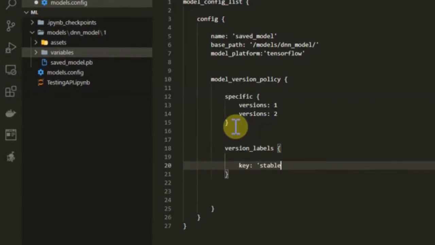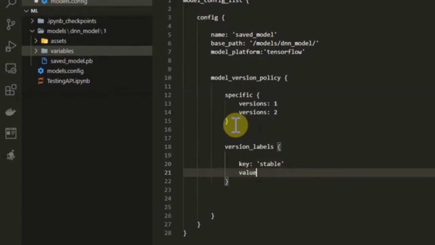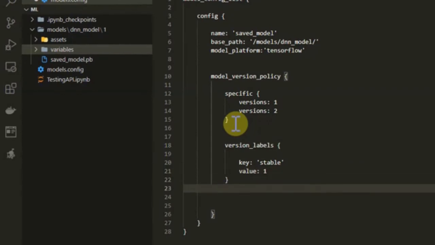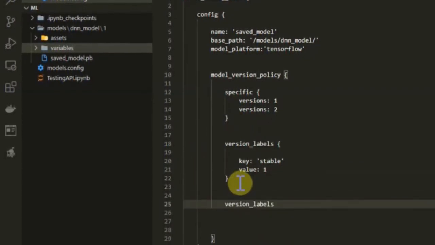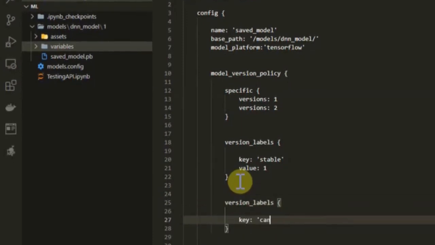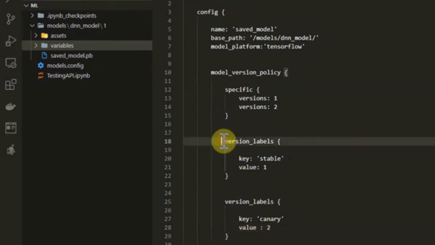Here I'm using a stable keyword with the value of 1 because this is the first model, and also I can define another label, version labels, and give it key of Canary and the value of 2. So what does this mean? It means that we can have 2 models, one is stable and the other is Canary.